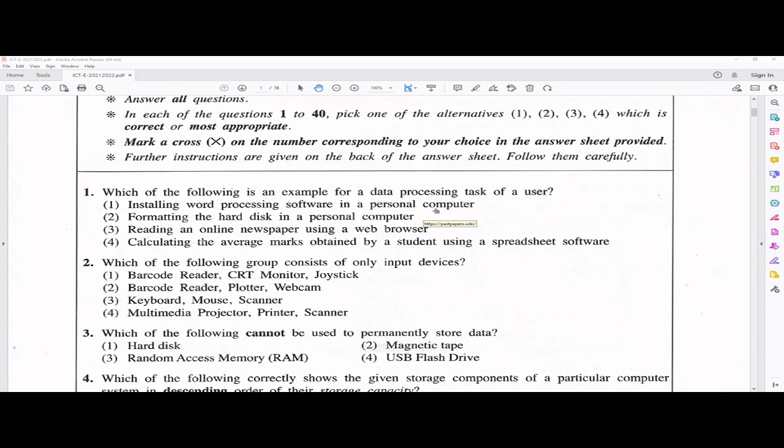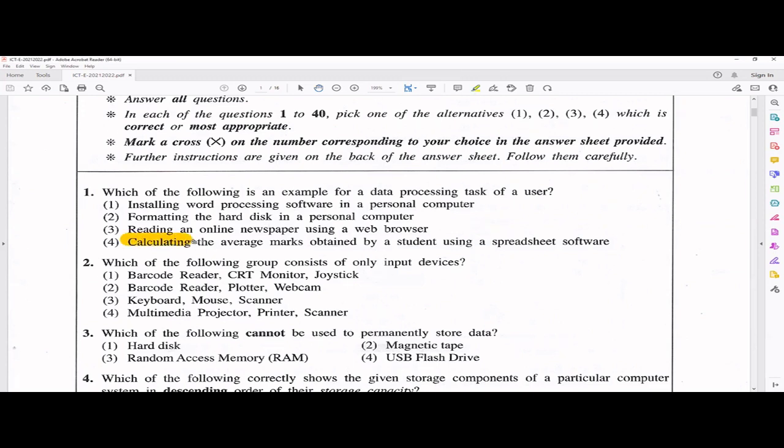So the first one, if we read, installing word processing software in a personal computer, no, it's not a data processing task. Second one, formatting the hard disk in a personal computer. No, that's also not. Reading an online newspaper using a web browser. So it's just reading, so there's no data processing task there as well. Last one, calculating the average marks obtained by a student using a spreadsheet software. Now here it's the answer. Actually, the answer is the fourth one.